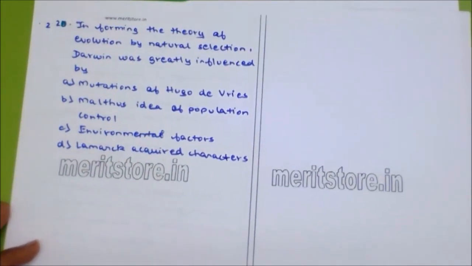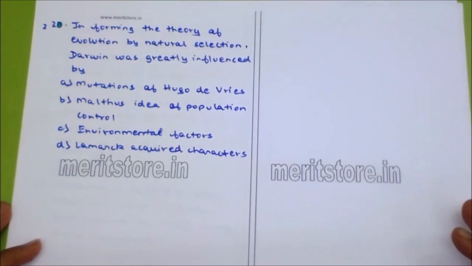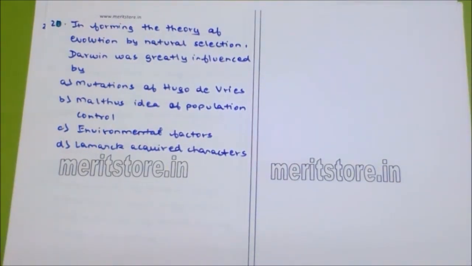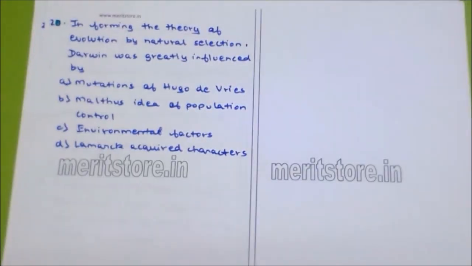In forming the theory of evolution by natural selection, Darwin was greatly influenced by dash. First, mutation of Hugo de Vries. Second, Malthus' idea of population control. Third, environmental factors. Fourth, Lamarck's acquired characters. We know mutation was given by Hugo de Vries, who came after Darwin. He mainly focused on variations, on mutation.